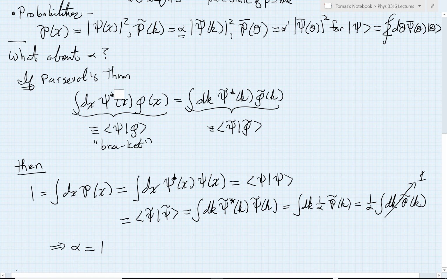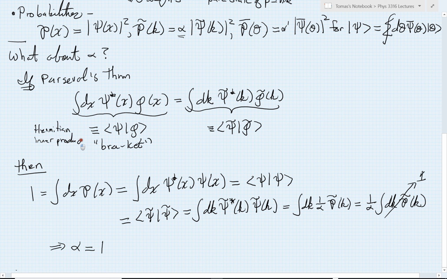I take all the values of psi at all the points in x, I multiply them by all the values of phi at all the points in x, and then I add them up. So this is a lot like a dot product, or sometimes what is called an inner product. Because there is the star here, there's a special name for these. These are called the Hermitian inner product when it has that complex conjugation.